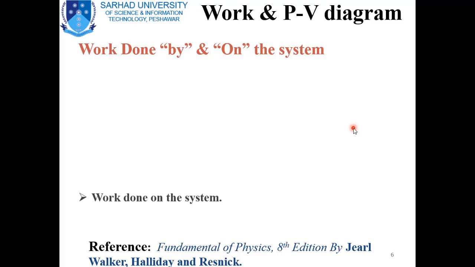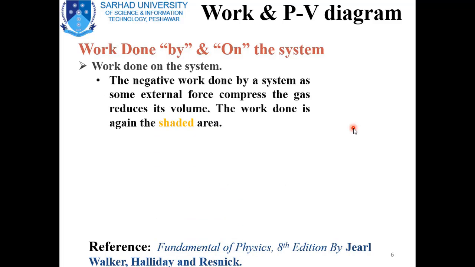Now we will discuss the work done on the system. For this, we consider that some external force is applied on a system, and the gas will be compressed, so its volume will reduce, and the work done can be represented on a PV diagram.